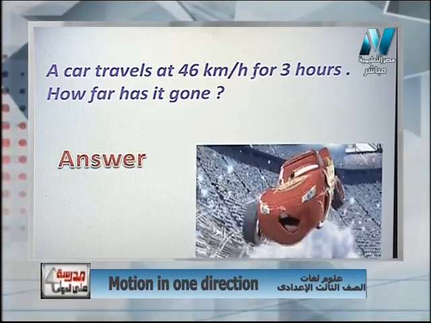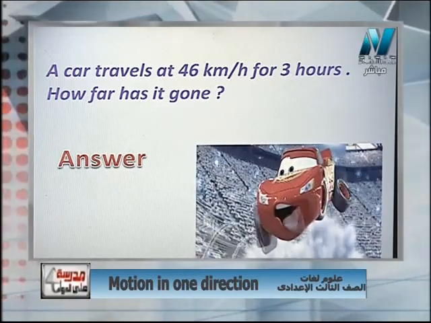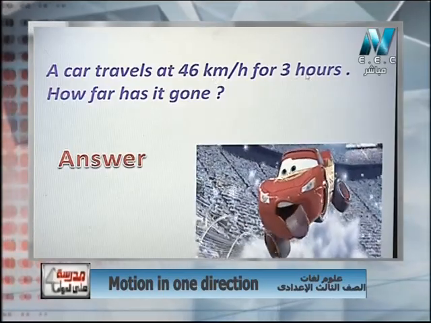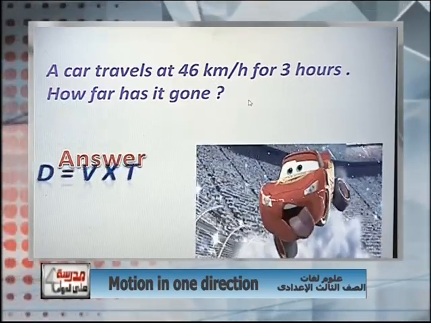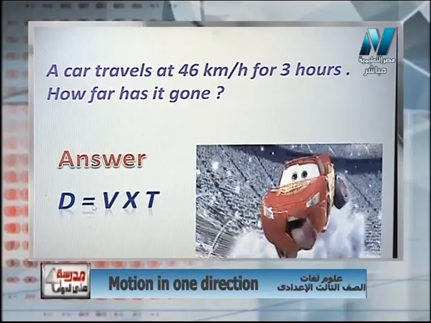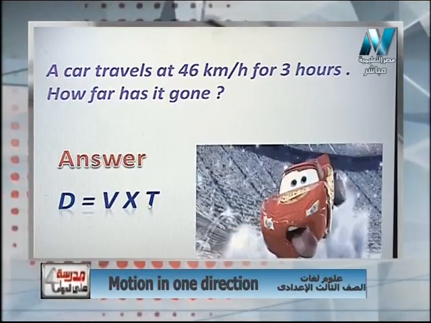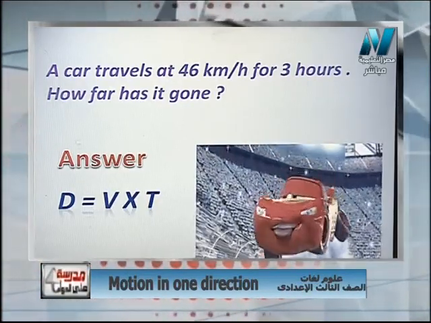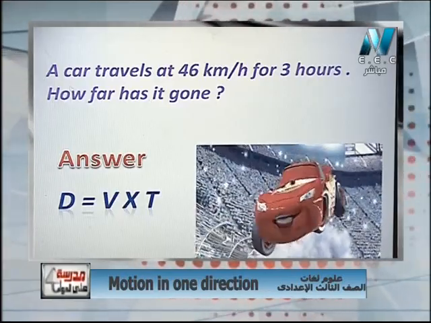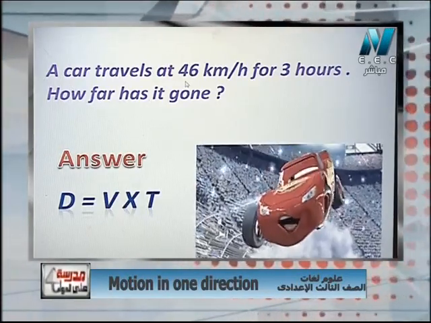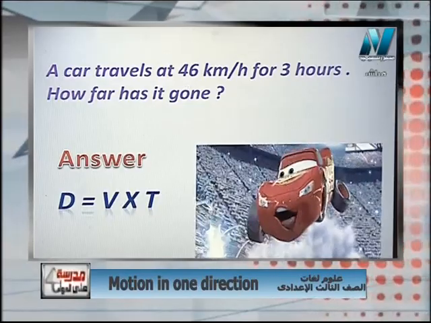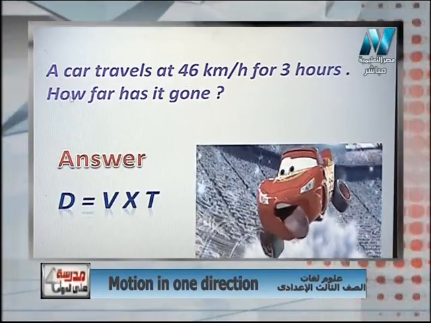Check kilometer per hour and the hour. So I have all the units equal. So write the rule. Distance equals speed times time. So when I'm answering this problem, first read the problem twice and understand it. He needs me to calculate the distance.